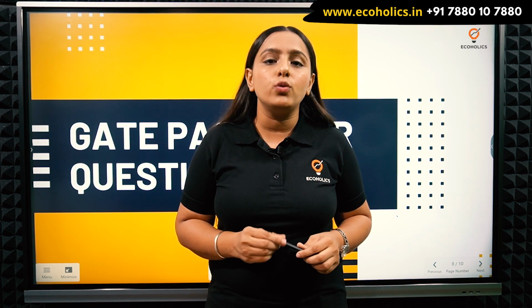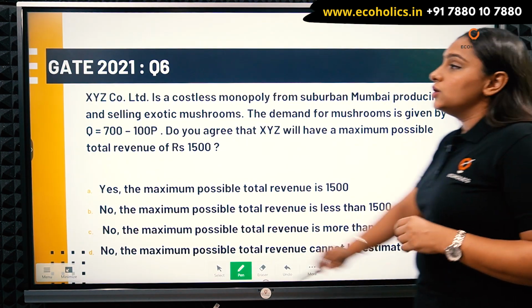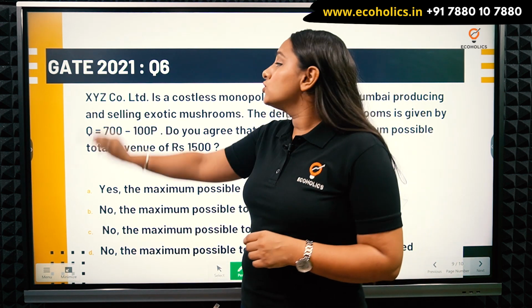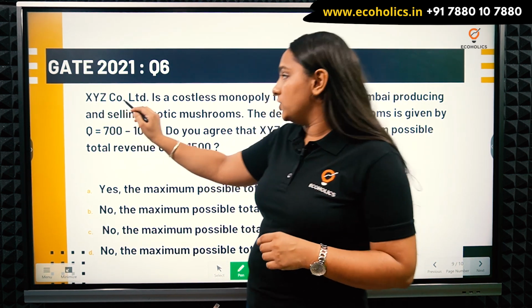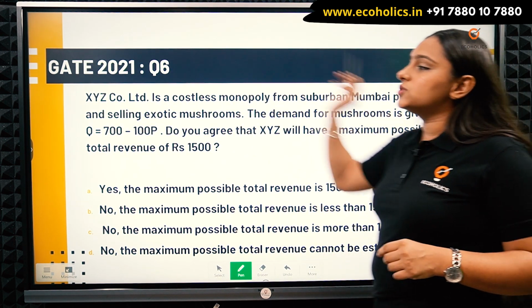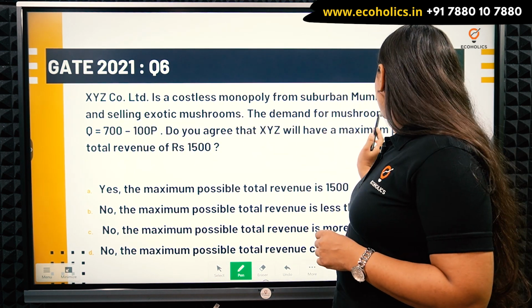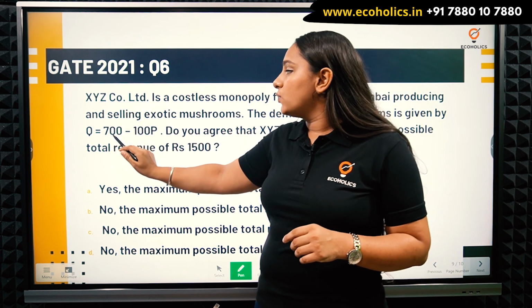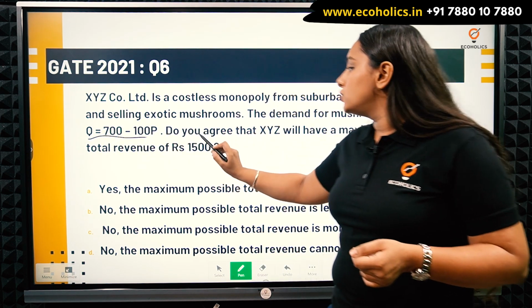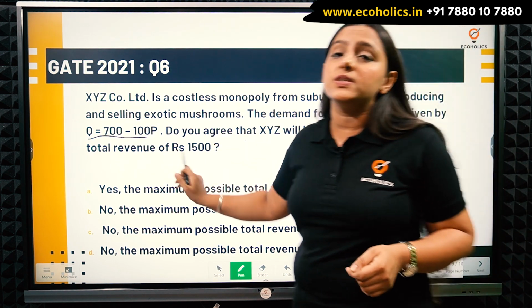So today I will be doing the question of GATE 2021 Economics. I'm starting with question number 6. Let's see what this question says. It reads that XYZ Corporation Limited is a costless monopoly from suburban Mumbai producing and selling exotic mushrooms. The demand for mushrooms is given by Q equals 700 minus 100p. So this is a demand function. Do you agree that XYZ will have a maximum possible revenue of rupees 1500?